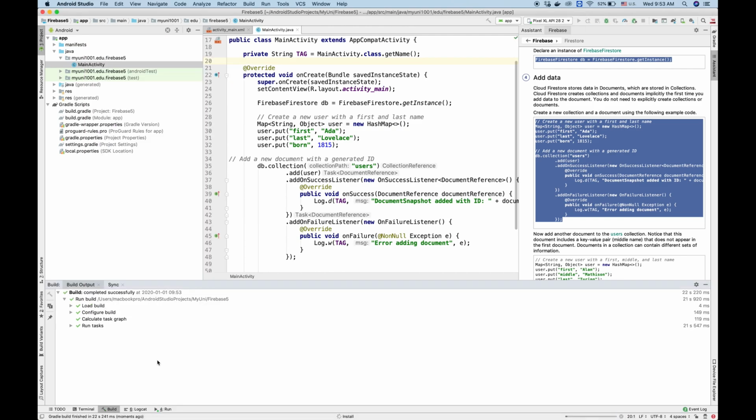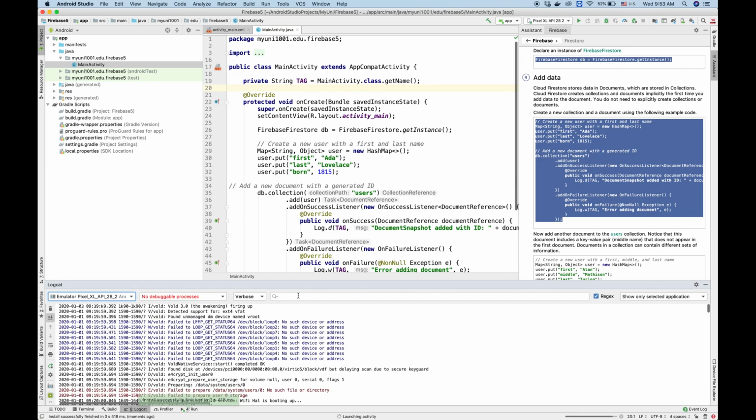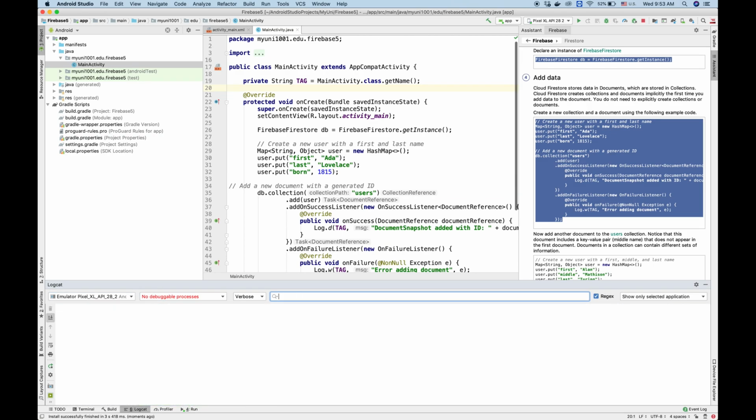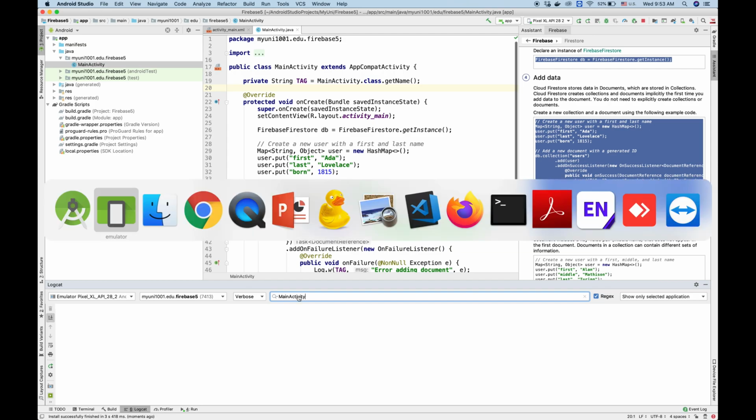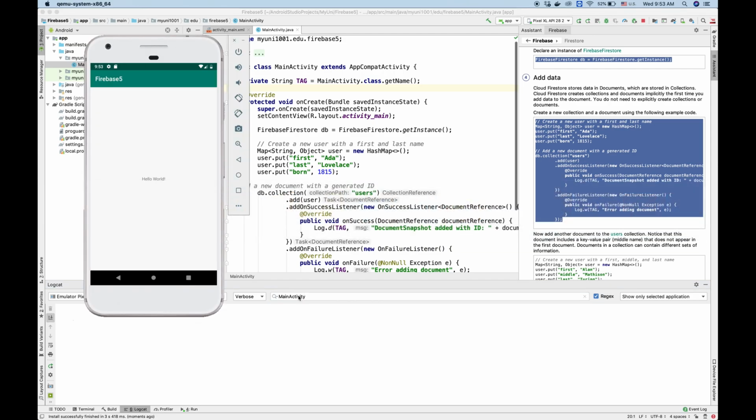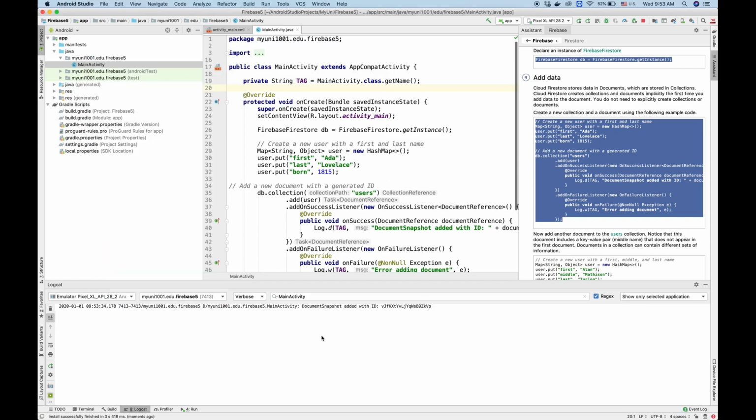In the meantime, we can go to Logcat and check for MainActivity to see if there's any data there. There's no data here at all, and everything just finished silently.